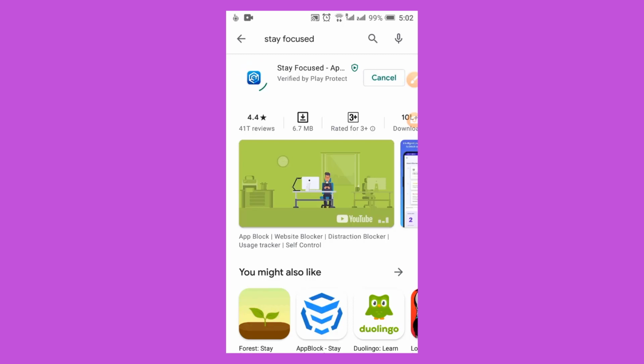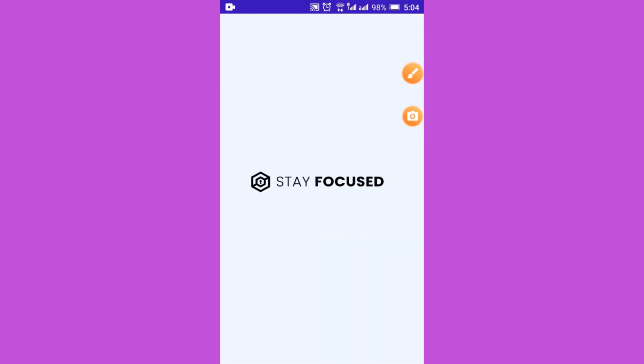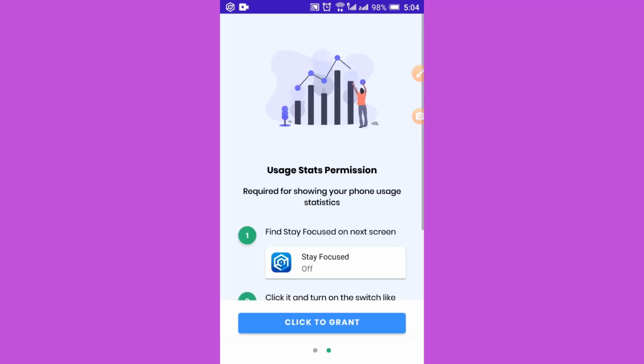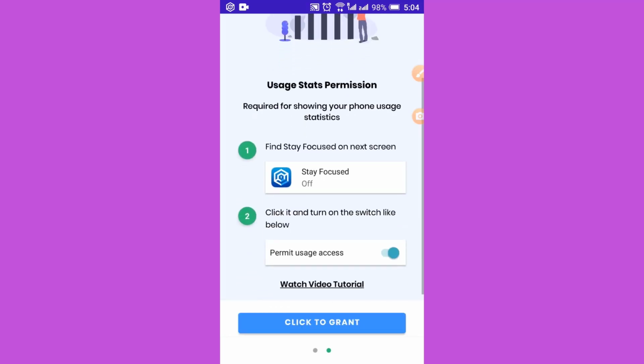Go to Play Store, install the Stay Focused app. Once it's done, click open. Now select accept and opt out of the data collection option. Now select click to grant.